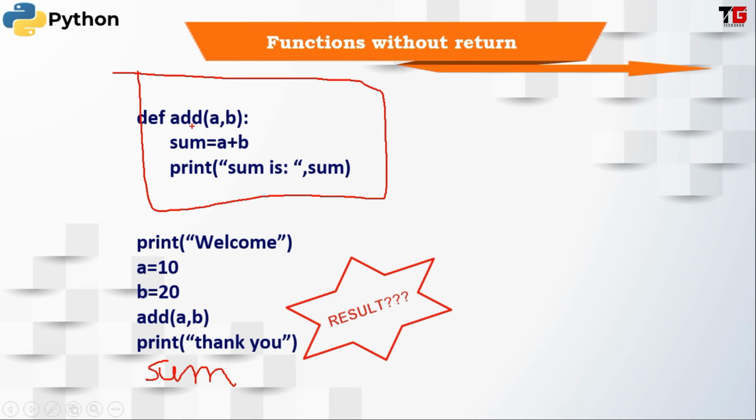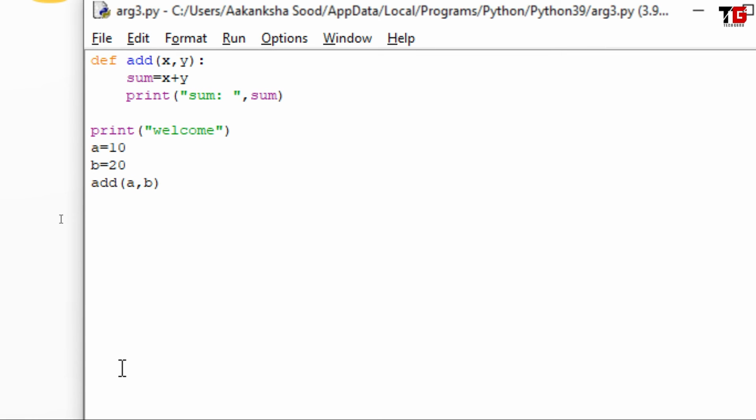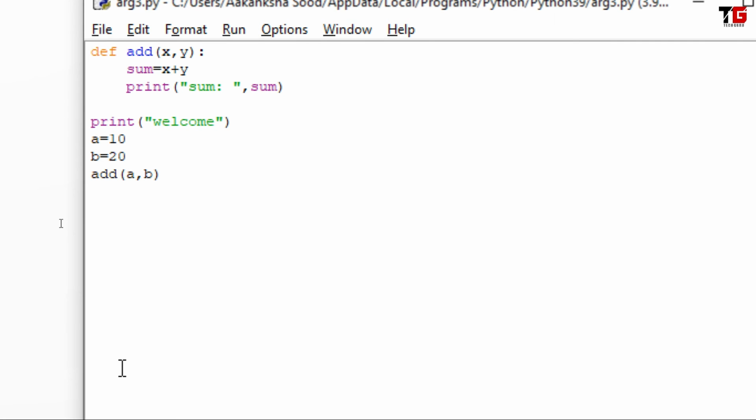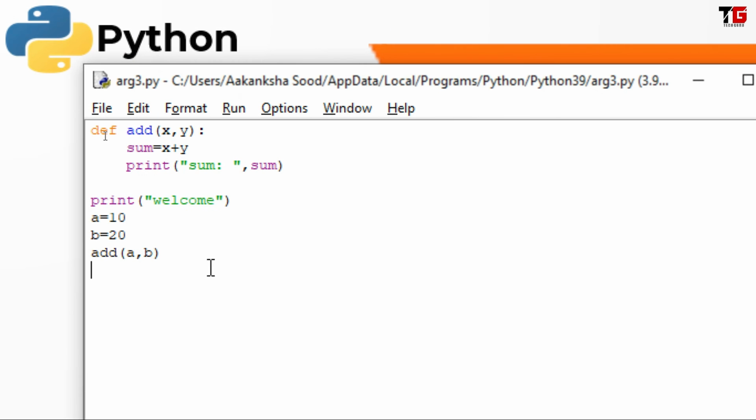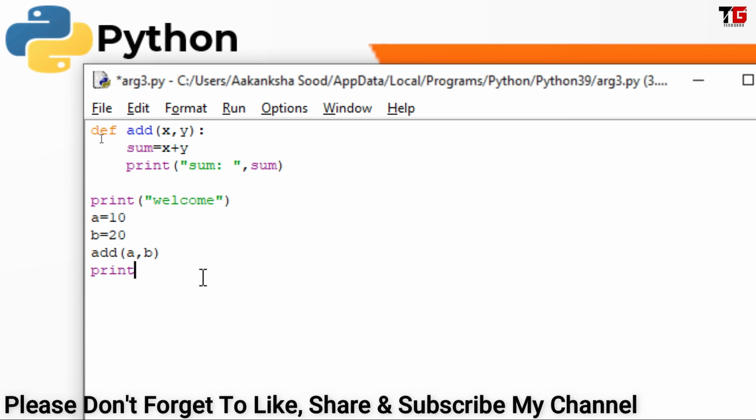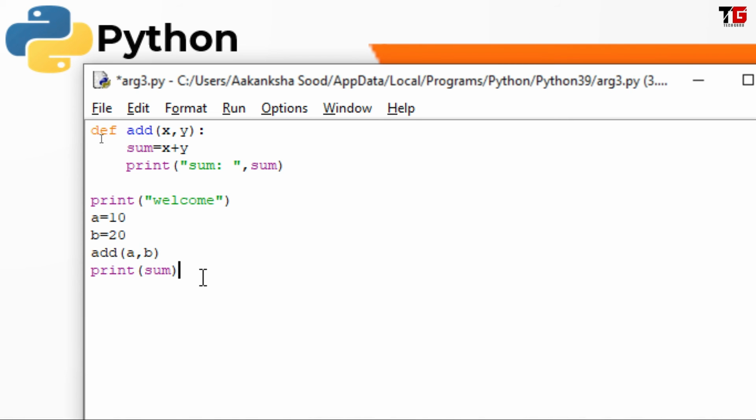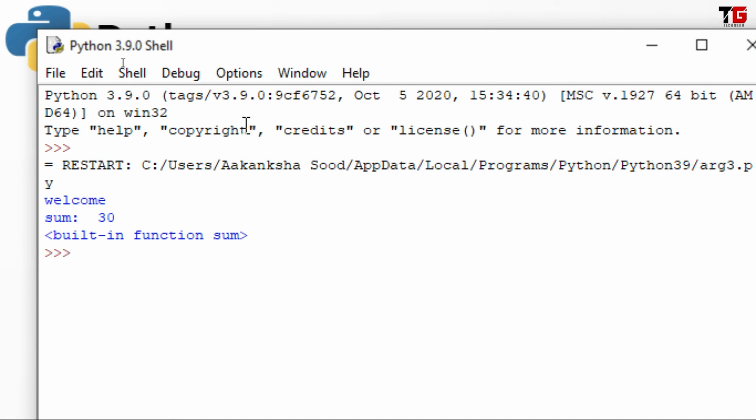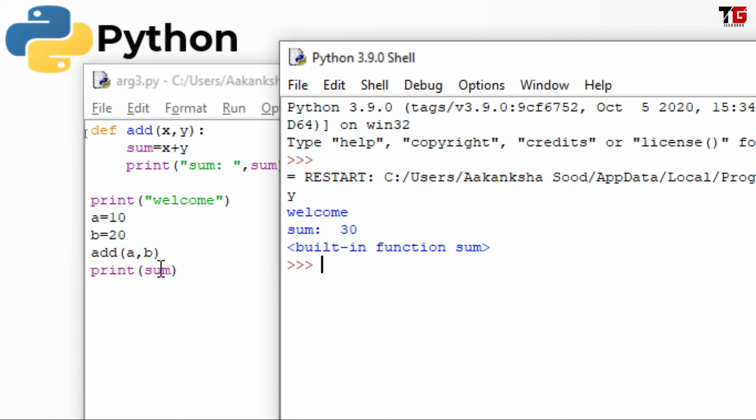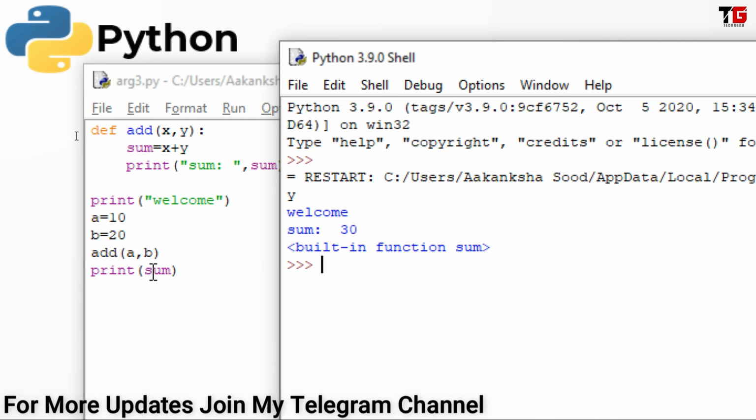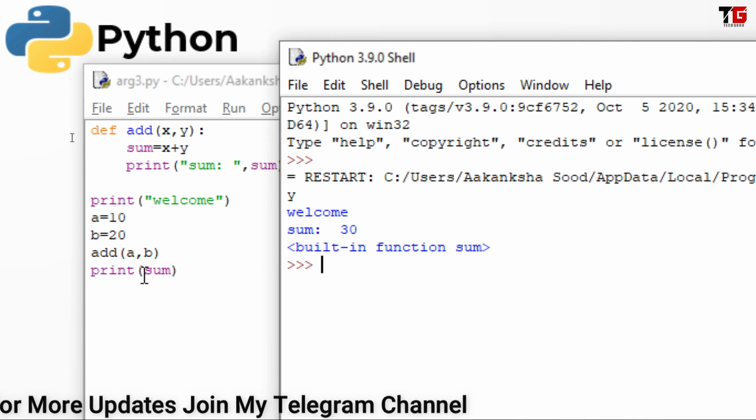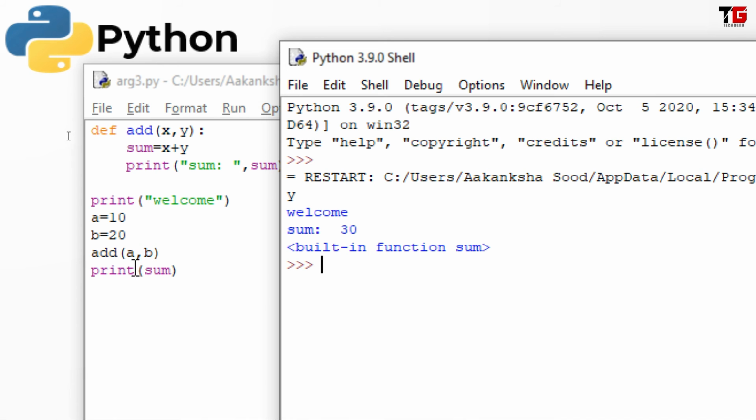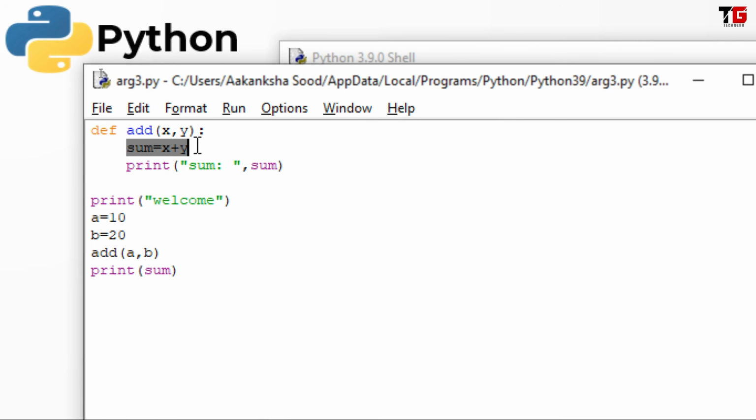Let's see its example. So just look at this function. I have defined the add function. I am adding the values and displaying the sum. But we are not returning anything from the function. So can we print the value of sum here? I save it. So just look here. I am not getting the value from here. It is saying built-in function sum. Actually, Python has an inbuilt function with the same name, sum. That's why it is assuming I am talking about that function. But it is not printing the result that I calculated here.